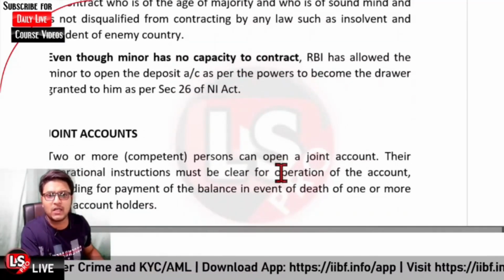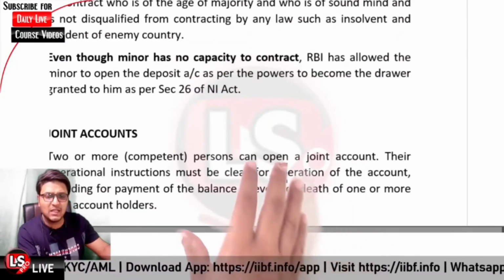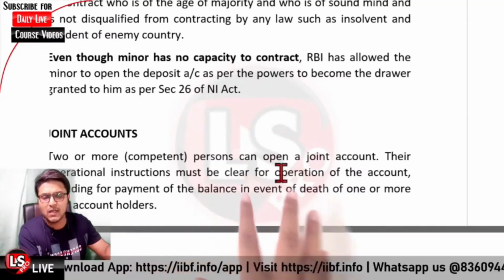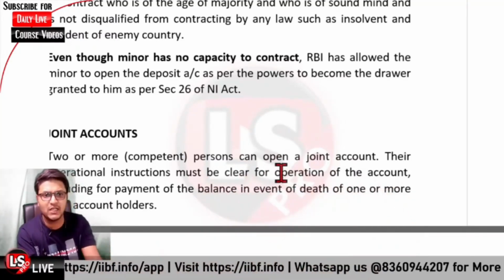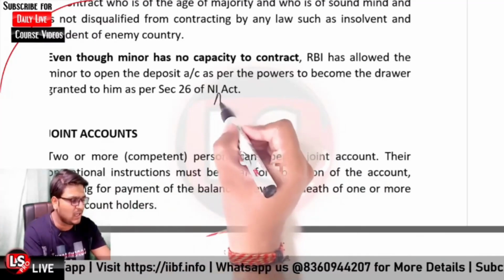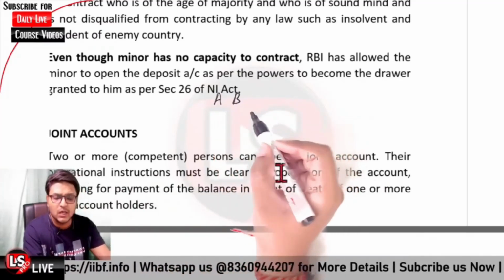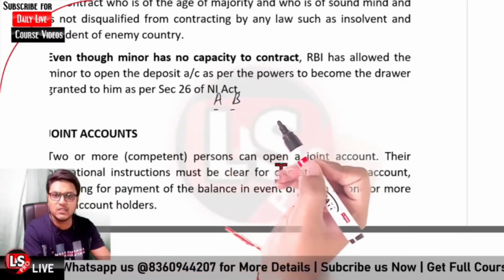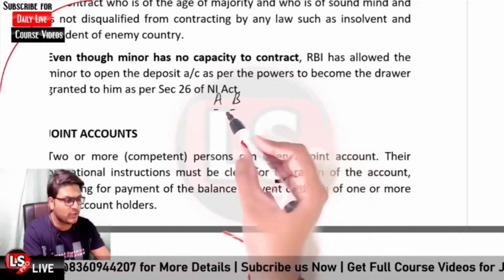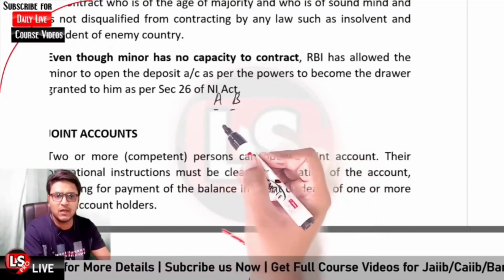Then it is regarding joint accounts. A single person can open an account, and accounts can also be opened jointly. Likewise, A and B are two friends. They want to open a joint account. Is it permitted? Definitely it is permitted. They can open the joint account. There can be different account authorities.